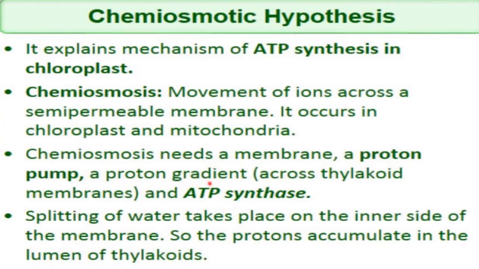And where is this proton gradient formed? Across the thylakoid membranes, where these thylakoids are present inside the chloroplast. We are talking about ATP synthesis inside the chloroplast, so this proton gradient formation is occurring across the thylakoid membrane. And one more thing that we need here for chemiosmosis is ATP synthase. This is an enzyme for ATP synthesis.